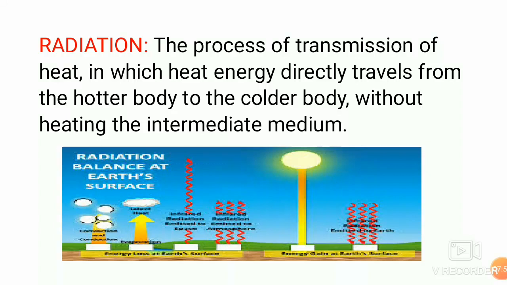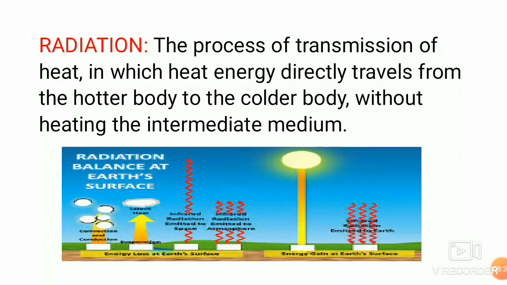Absorption and reflection of radiant heat by a body. What happens to radiant heat when it falls on any object? Say, the heat falls on a tree, heat falls on a person, heat falls on a soil. Some part of it is absorbed by the object and other part is reflected by it. The object or a body becomes warm if it absorbs the radiant heat. The amount of absorbed and reflected radiant heat depends on the color of the object and nature of its surface.